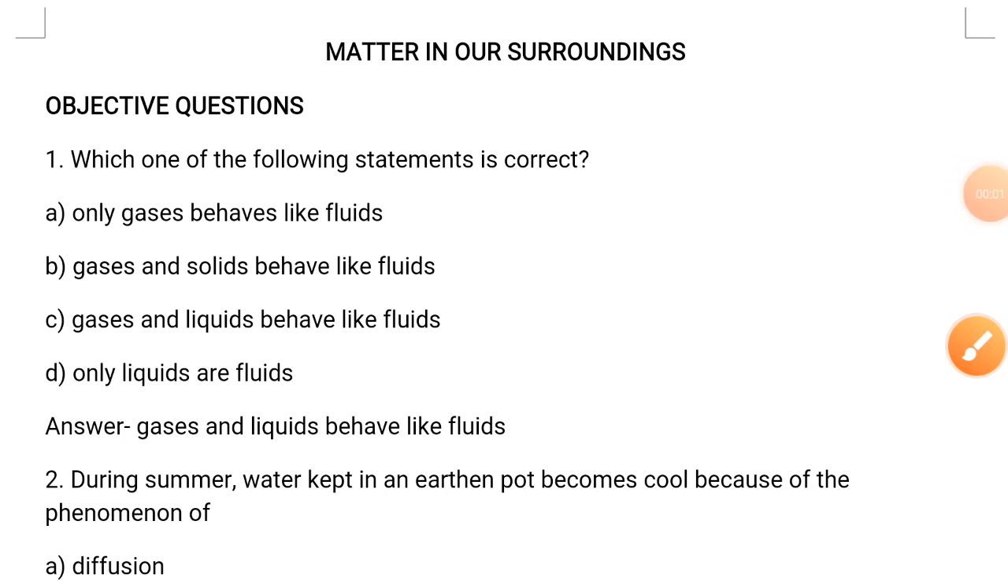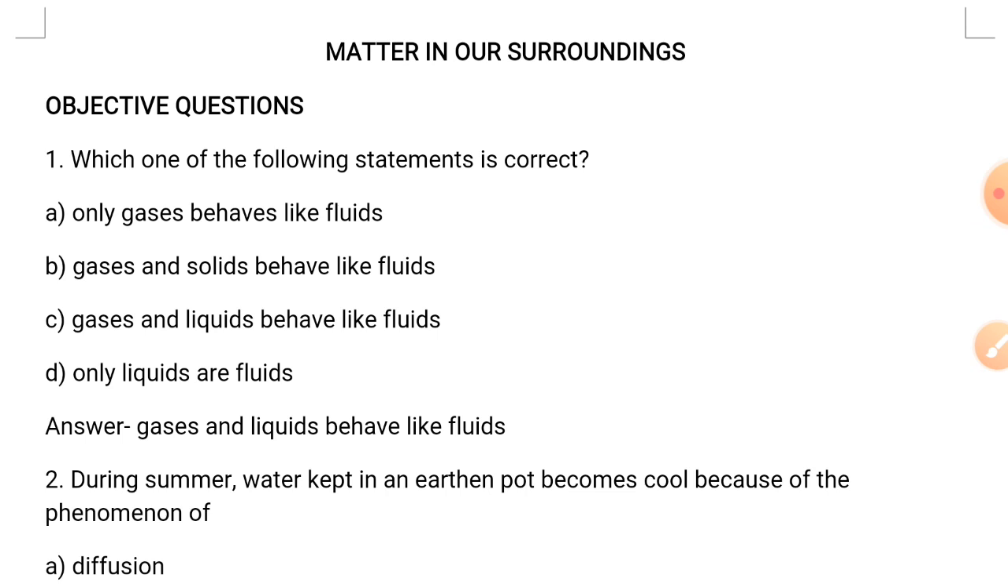Students, we have completed the chapter Matter in Our Surroundings, and today we will look at some objective questions for this chapter. Firstly, objective questions are those which have just one answer. They can be MCQs, fill-ups, true false, or matchups. So, we will go through these questions one by one.